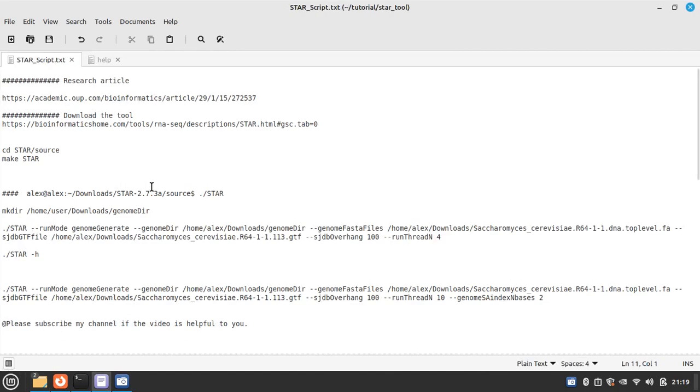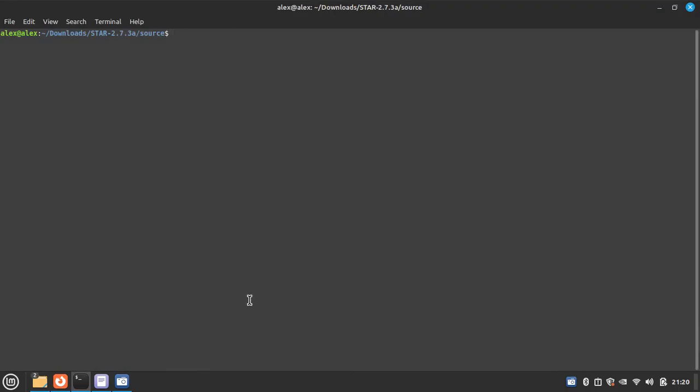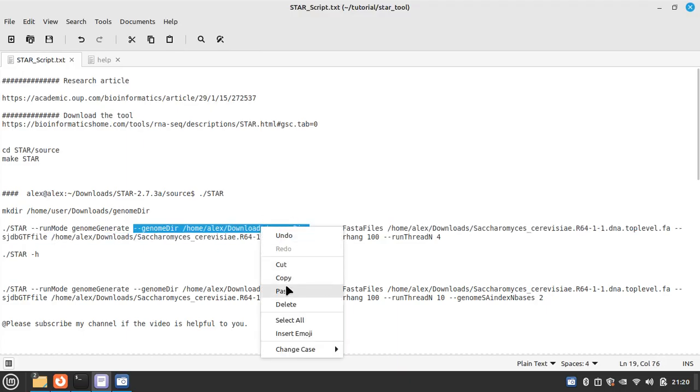So the script is to generate the index. First I am writing --runMode genomeGenerate, then comes --genomeDir, the genome directory.